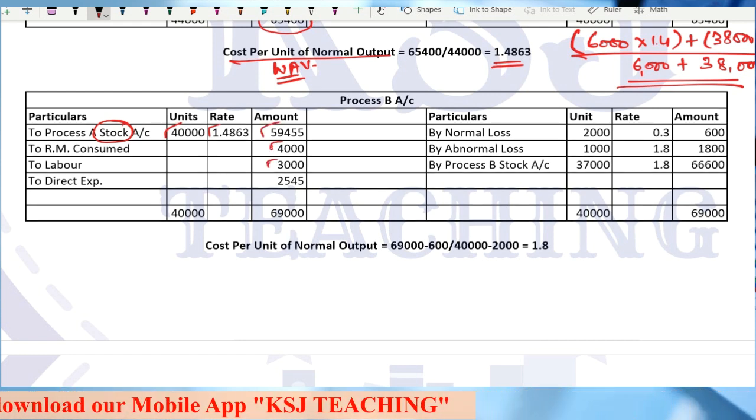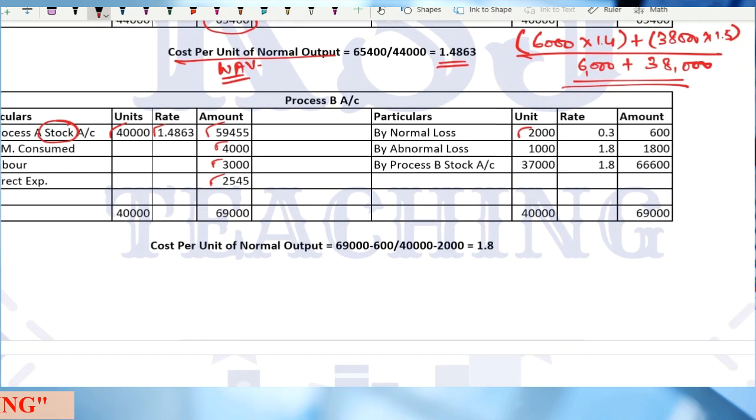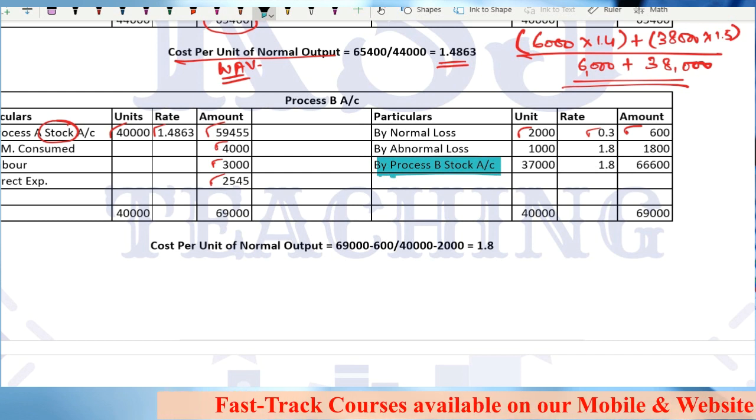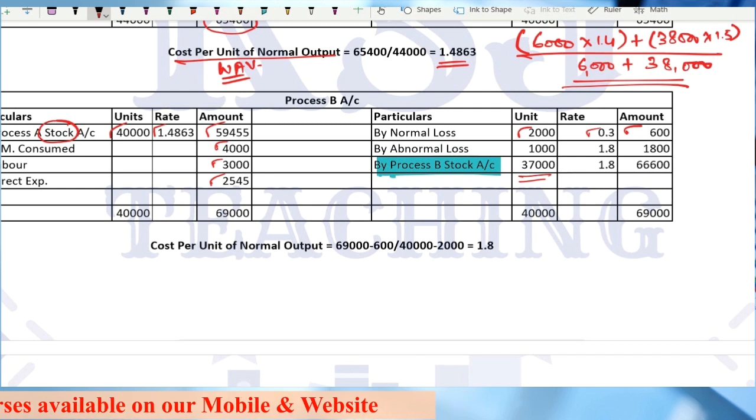Raw material consumed, labor, direct expenses, everything is given to you. Normal loss is given to you in the question. Scrap value is given to you in the question, and the process B stock account. Again, now whatever is the output of this process, it will be transferred to the process B stock account. 37,000 is given in the question. That means this is your balancing figure. 1,000 as the abnormal loss.